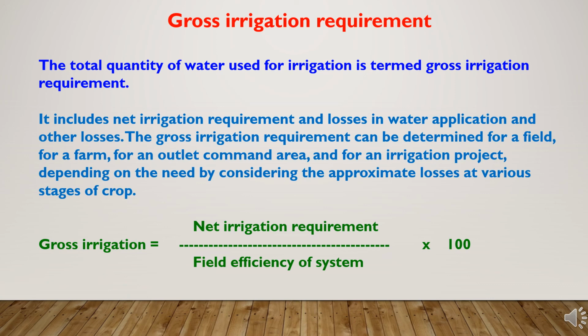The gross irrigation requirement can be determined for a field, for a farm, for an outlet command area, and for an irrigation project, depending on the need by considering the approximate losses at various stages of crops. And the gross irrigation formula can be defined as net irrigation requirement divided by field capacity of system multiplied by 100.